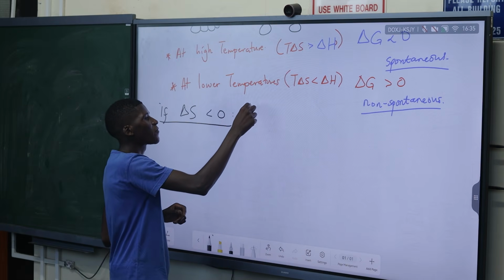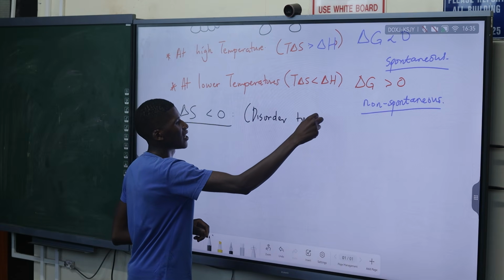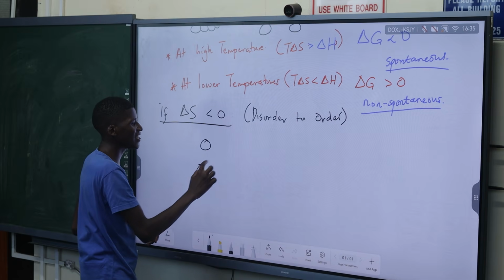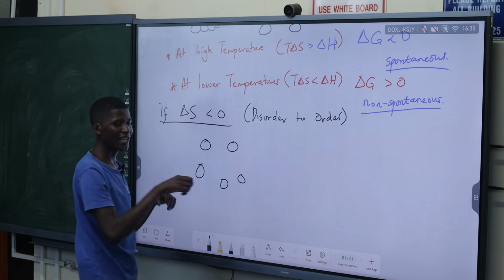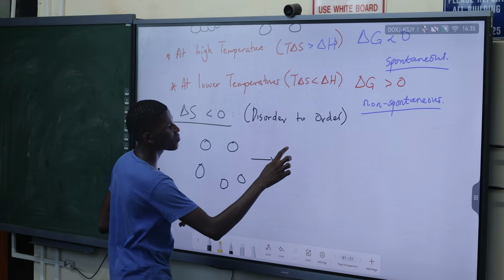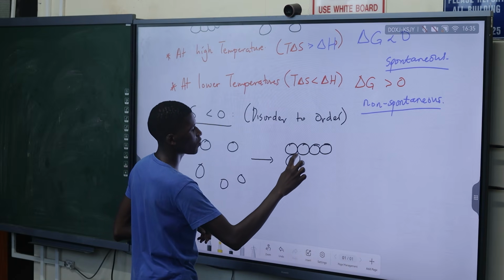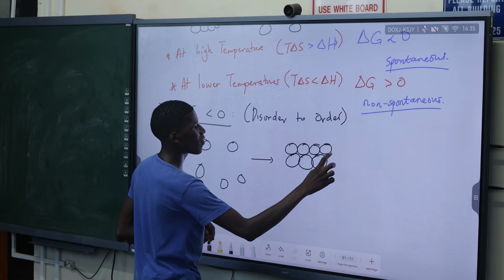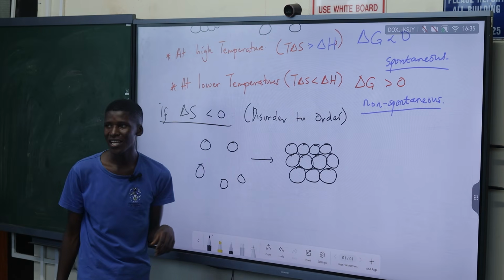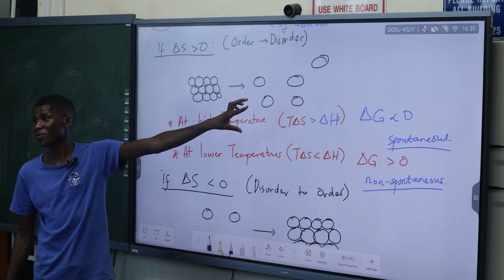So if you are moving from disorder to order, if you are taking particles that are dispersed or disordered, and you are trying to make them more ordered, this cannot happen on its own. In nature, particles cannot arrange themselves into order, but nature can destroy them into disorder.